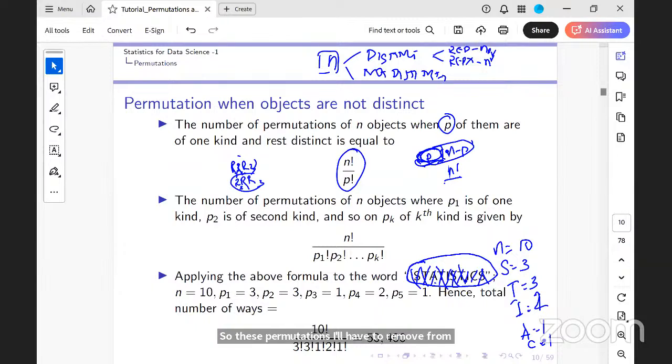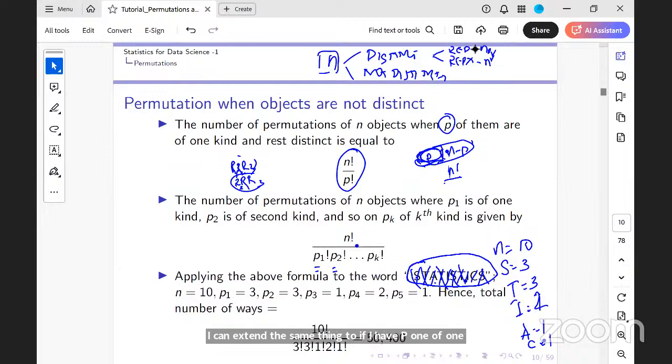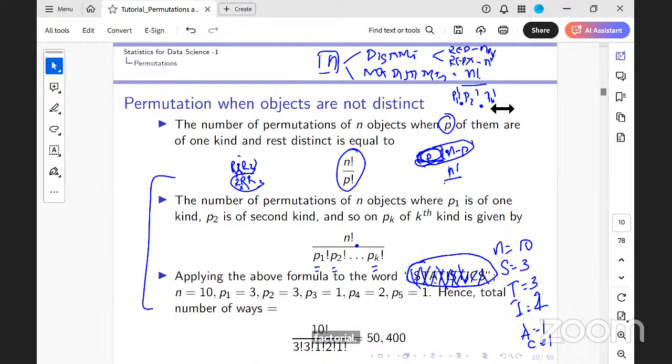I can extend the same thing to p1 of one kind, p2 of another kind, and it would be n factorial by p1 factorial, p2 factorial, up to pk factorial. So when objects are not distinct, it is going to be n factorial by p1 factorial, p2 factorial up to pk factorial.